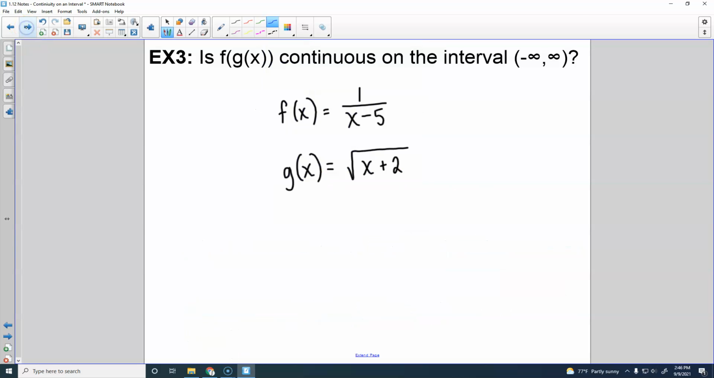Let's look at a couple more. Okay. f of g of x. I just got to plug g in here. So f of g of x is going to be 1 over the square root of x plus 2 minus 5.